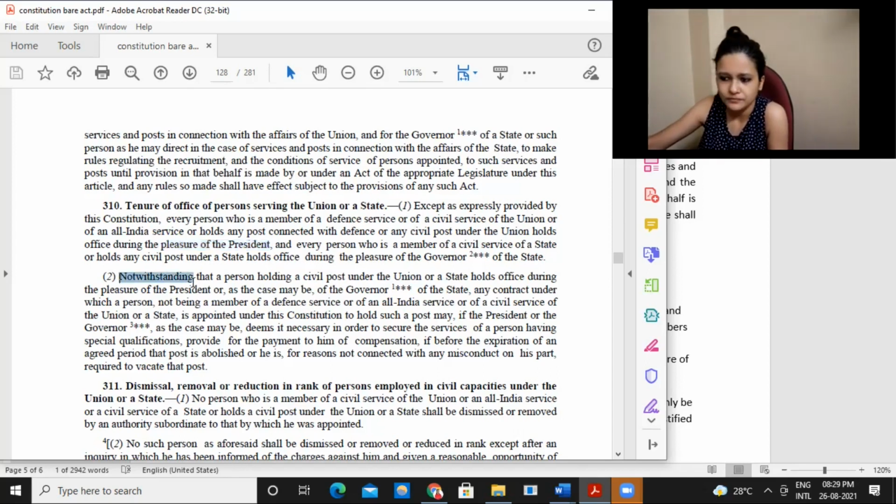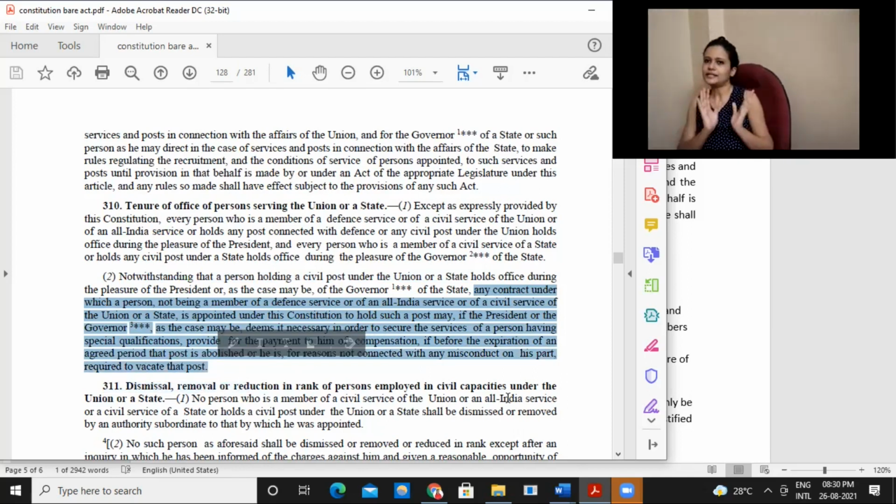Now, notwithstanding that a person holding a civil post under the Union or a state holds office during the pleasure of the President or Governor of the state, any contract under which a person, not being a member of a defence service or of an All India Service or Civil Service of the Union, is appointed under the Constitution to hold such a post may, if the President or Governor, as the case may be, deems it necessary in order to secure the services of a person having special qualifications, provide for payment to him of compensation if, before the expiration of his agreed period.